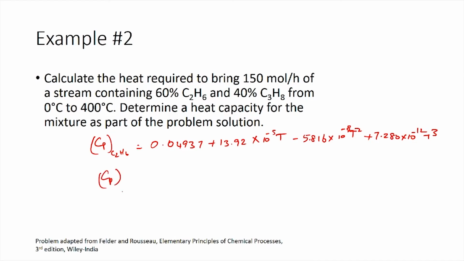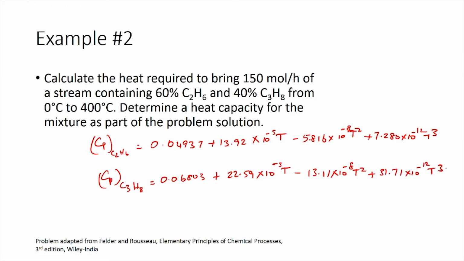Cp of propane is 0.06803 plus 22.59 times 10 power minus 5 T, minus 13.11 times 10 power minus 8 T squared, plus 31.71 times 10 power minus 12 T cube. These values I have taken from your textbook; you could also get them from other handbooks.